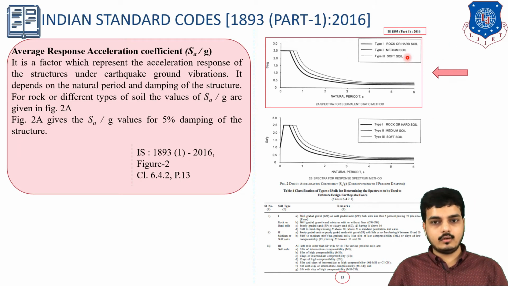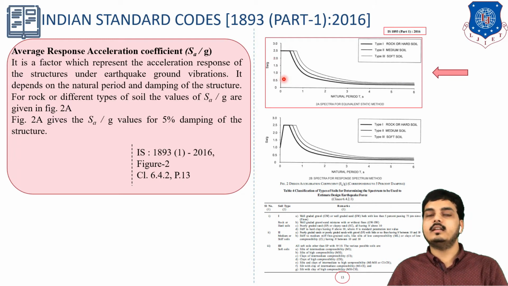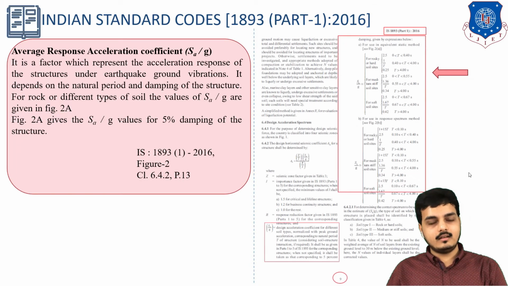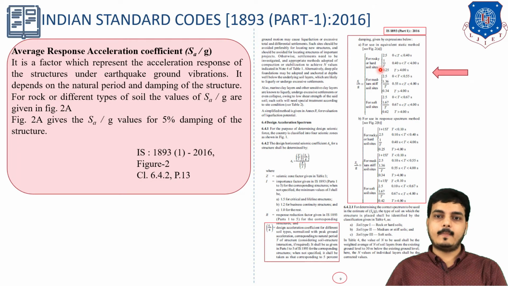So basically, on the type of soil and natural period, assume our type of soil is medium, so for 2 it is coming over here, and our natural period is, let's say, 0.75. So the value of SA by G we will be considering is 0.75. With the help of the graph we will get to know the value of SA by G. Also if we are not using the graph, there are various equations also given. On page number 9 the equation is given regarding this.